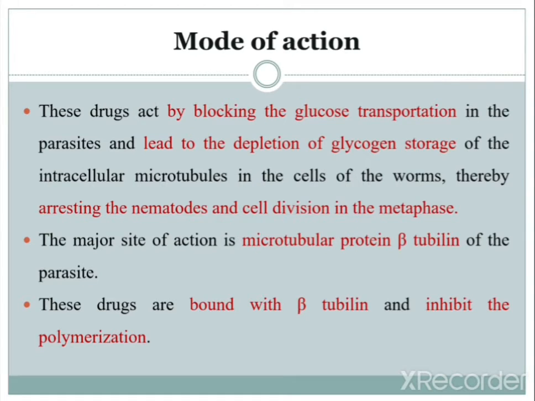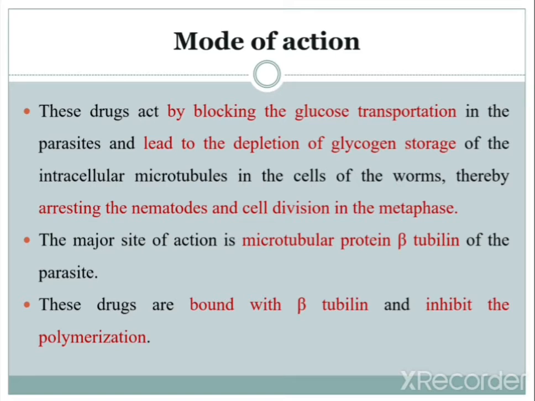The major site of action is the microtubular protein beta tubulin of the parasite. The mode of action is quite simple: blocking glucose transportation, which leads to glycogen depletion and results in arrest of nematode cell division in metaphase. The major site of action is the microtubular protein beta tubulin of the parasite.